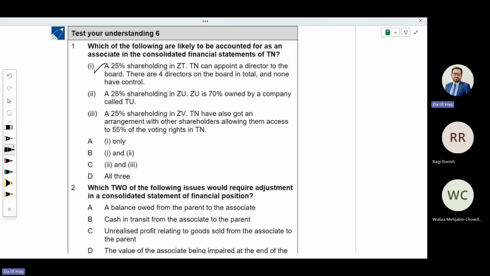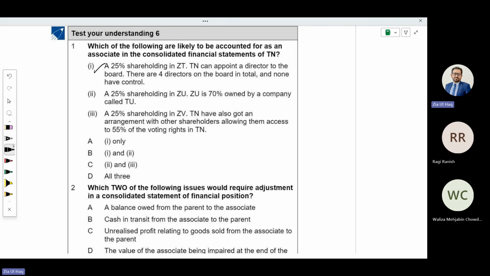Number two, a 25% shareholding in ZU. ZU is 70% owned by a company called TU. This means who is having significant influence, not you, but TU. If that company is a subsidiary of any other company, they will not listen to you. You will not be influencing decision making. They will outweigh your decision because they are having more power. So this is not an associate because you lost significant influence.